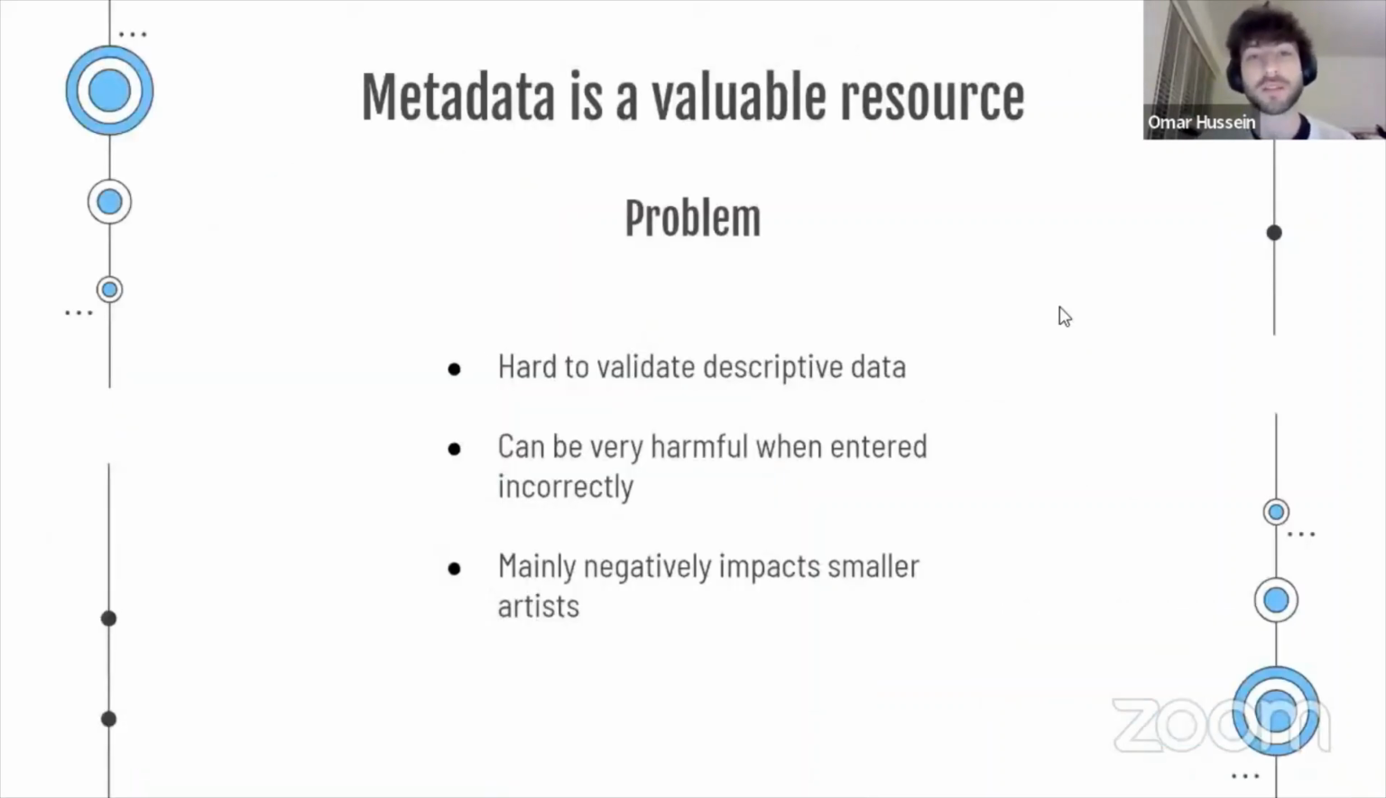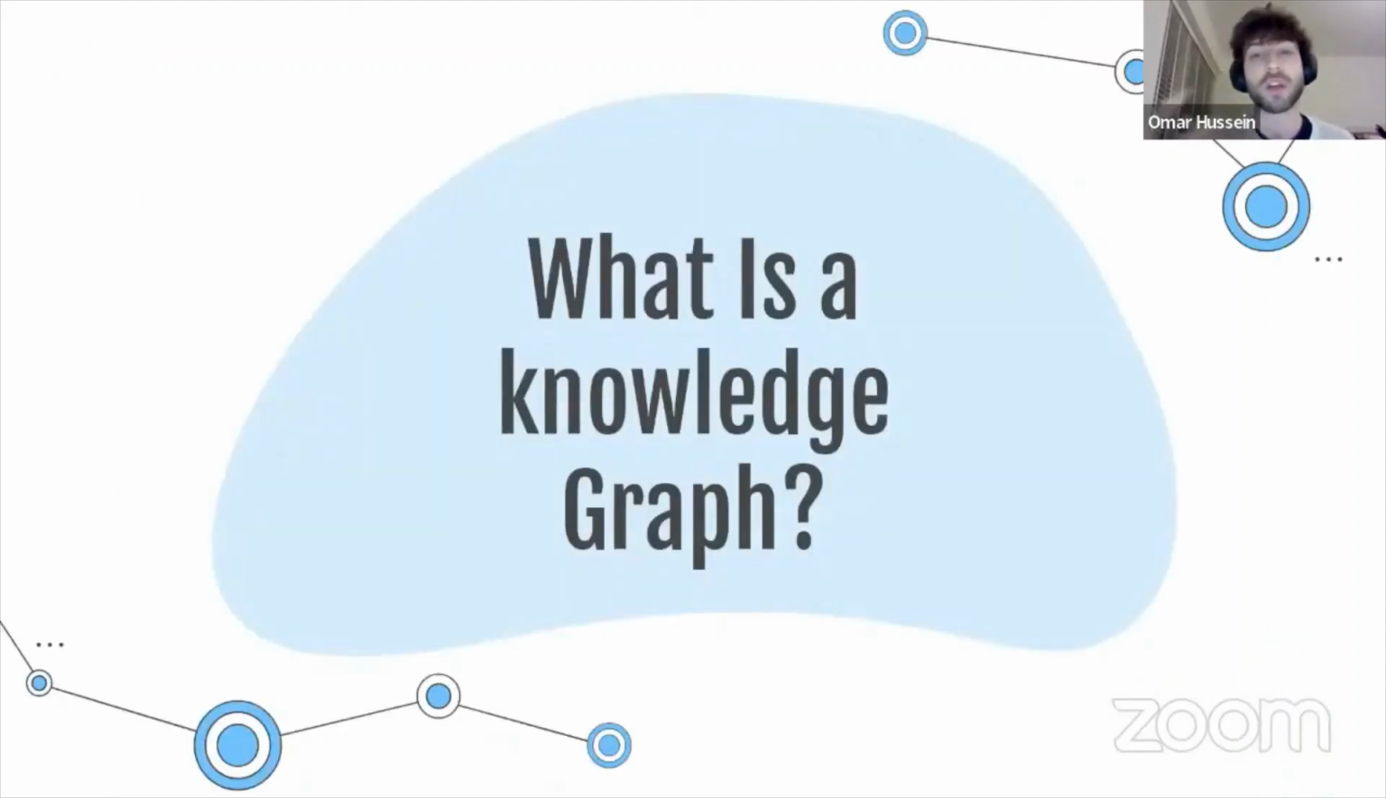Metadata is a valuable resource in the music industry. And as we've seen over the weekend, there are several problems in validating this metadata. When we don't have correct metadata, this can harm artists, specifically smaller artists that don't have a big team to correct and provide the correct metadata. So as a solution, we thought of DTruth, which is based on a knowledge graph.